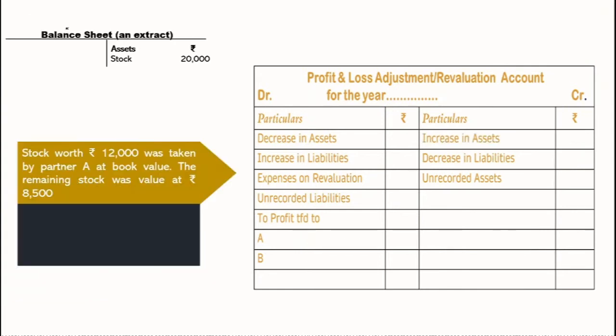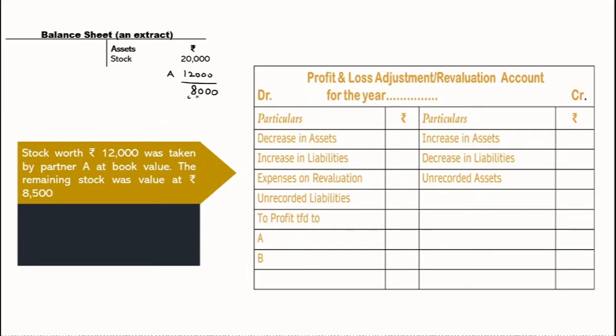Still more to go. Here I've again taken the same balance sheet extract wherein asset stock is 20,000. Now what our adjustment says: stock worth rupees 12,000 was taken by a partner at book value. That means out of this 20,000, 12,000 is taken by partner A at 12,000 only. The remaining stock, can you tell me what is the remaining here? If 12,000 is taken over by A, then the remaining is 8,000 and that is to be valued at 8,500.